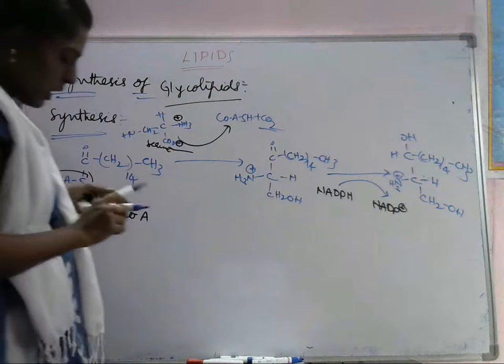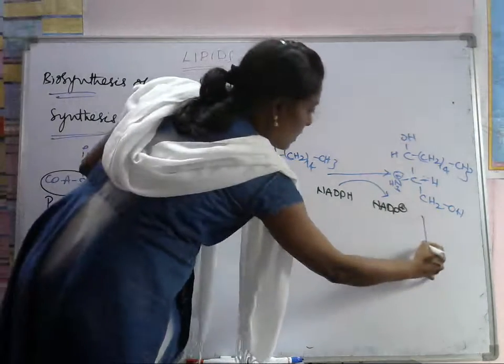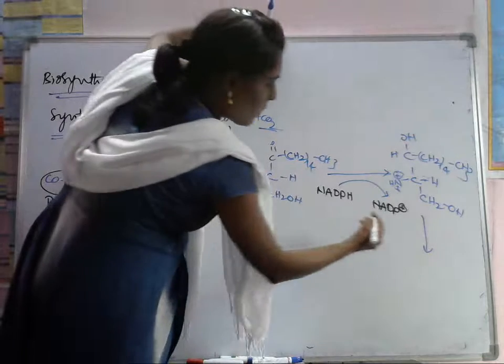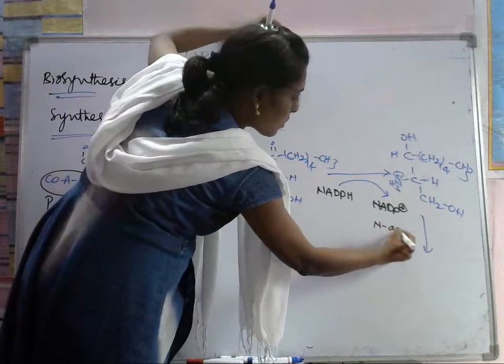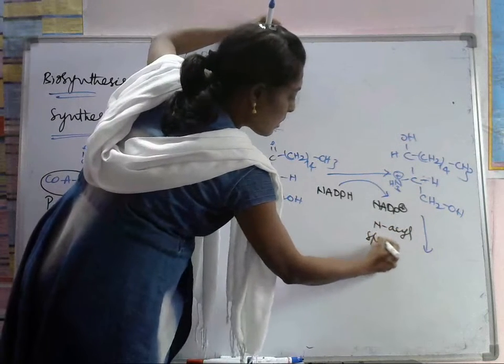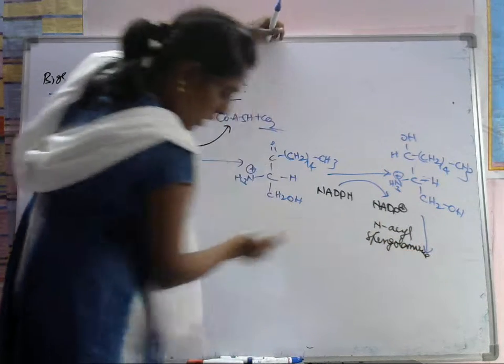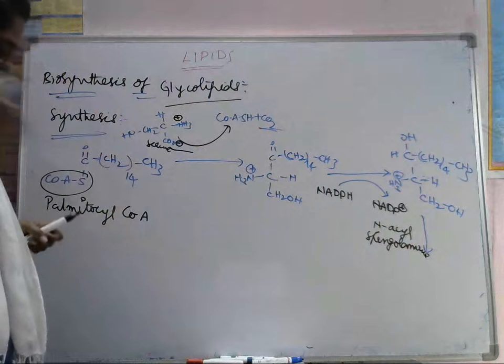So the next step is N-acyl sphingomyelin. We have to use the N-acyl sphingomyelin. So what will be there here?